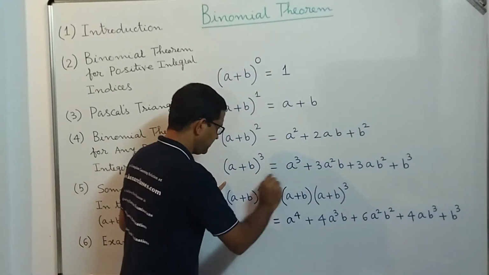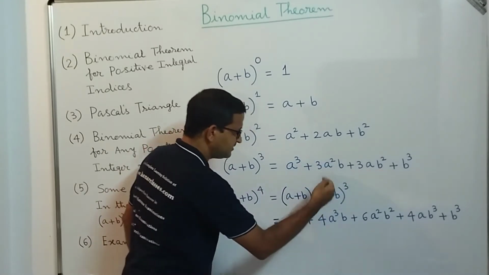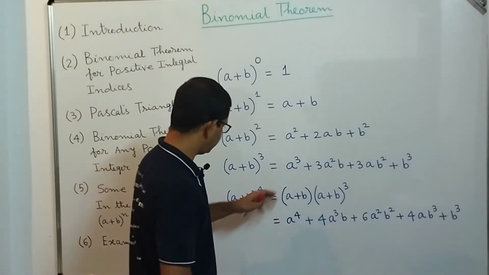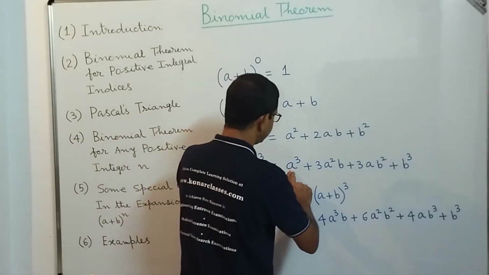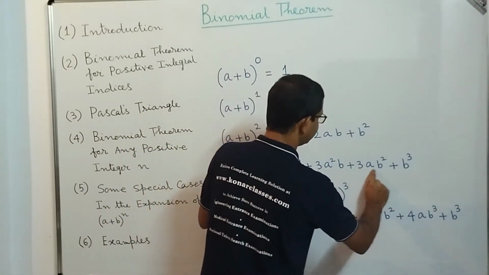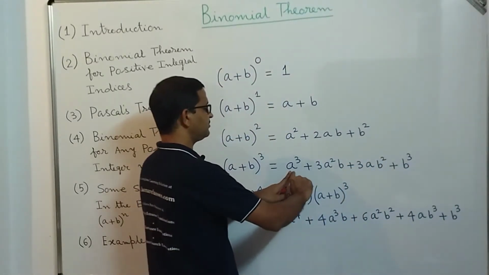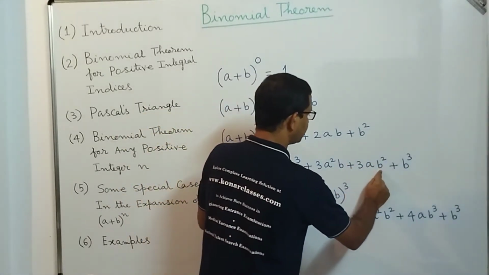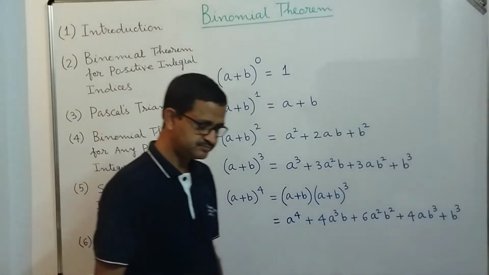Same thing here, the power of a is reduced by 1 and power of b is increased by 1. Right here, the power of a is reduced by 1: first is a cube, then a square, then a, then a power 0. Power of b is increased by 1: it is b power 0, then b power 1, then b power 2, then b power 3. Same thing is followed here, correct?